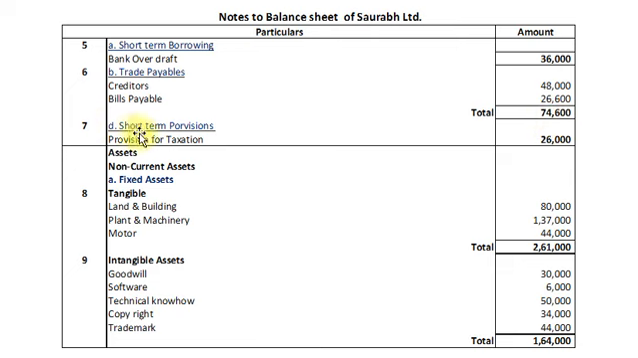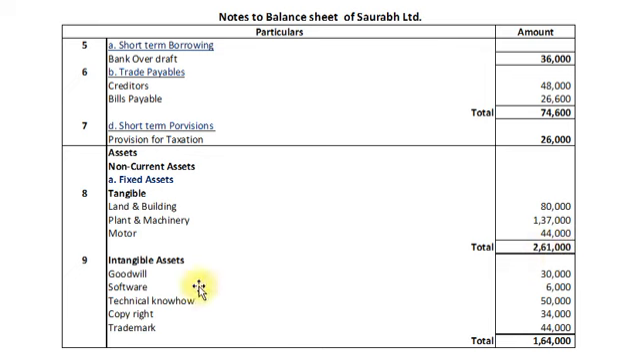Note number 7 is for short-term provisions, in which we have provision for taxation rupees 26,000. And now notes for assets. First is non-current assets, fixed assets. Note number 8 is for tangible assets, and we have land and building worth rupees 80,000, plant and machinery worth rupees 1,37,000, motor vehicles worth rupees 44,000, and total fixed tangible assets amount to rupees 2,61,000.